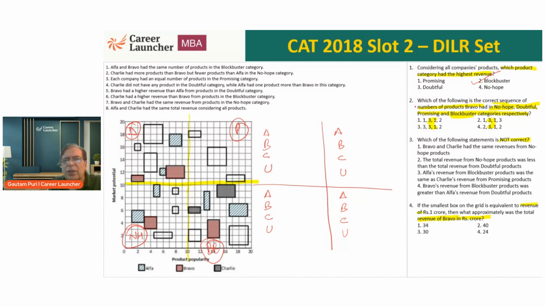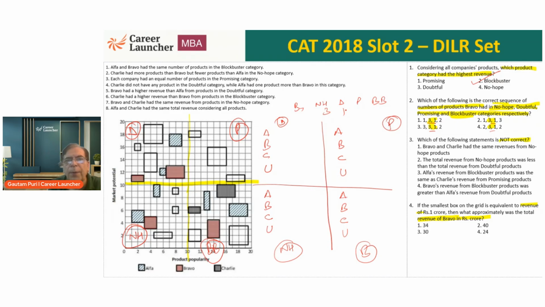Okay. As I said, question 2 is more important for me because it's going to help me. Question 2: which of the following is the correct sequence of number of products of Bravo in no hope, then doubtful, then promising and blockbuster? And we know the middle 2 are 3, 1 in all the 4 choices. So 2 we already have. So there have to be 3 products. Okay, this was no hope. This is blockbuster. Then we have doubtful, and we have promising.